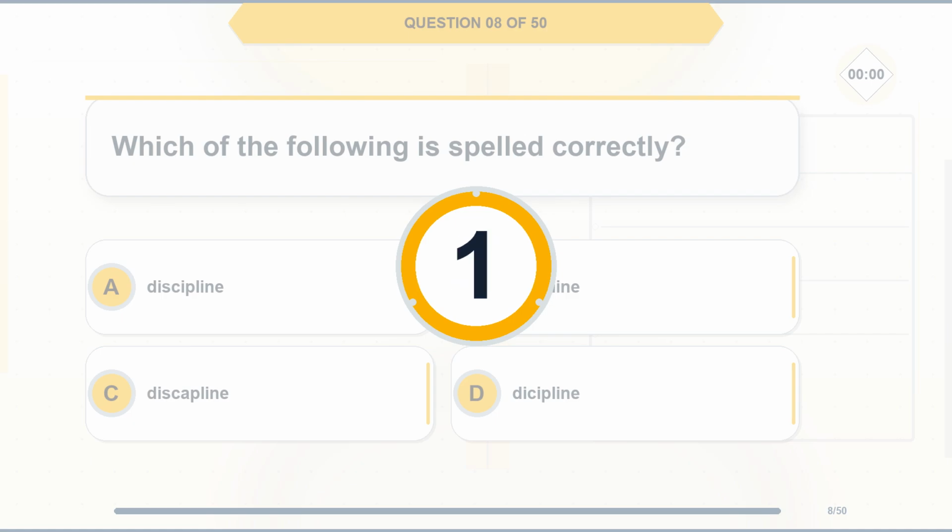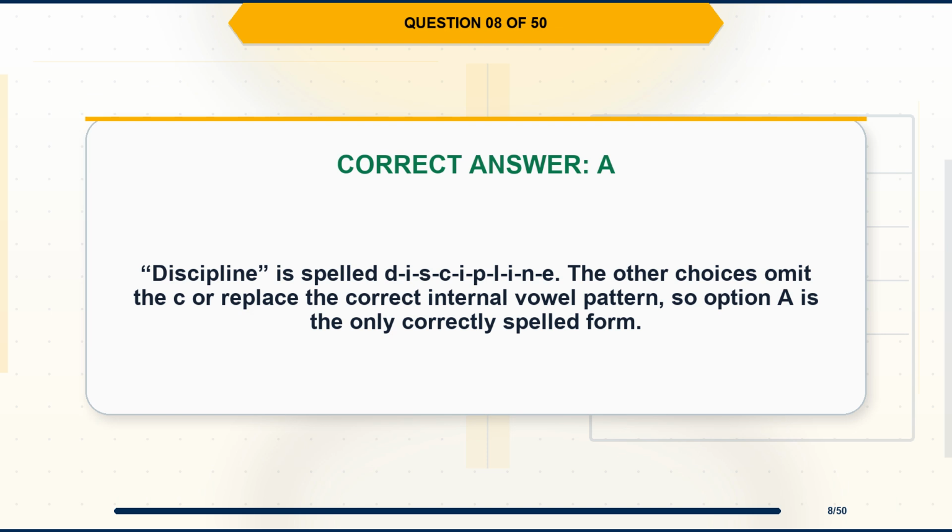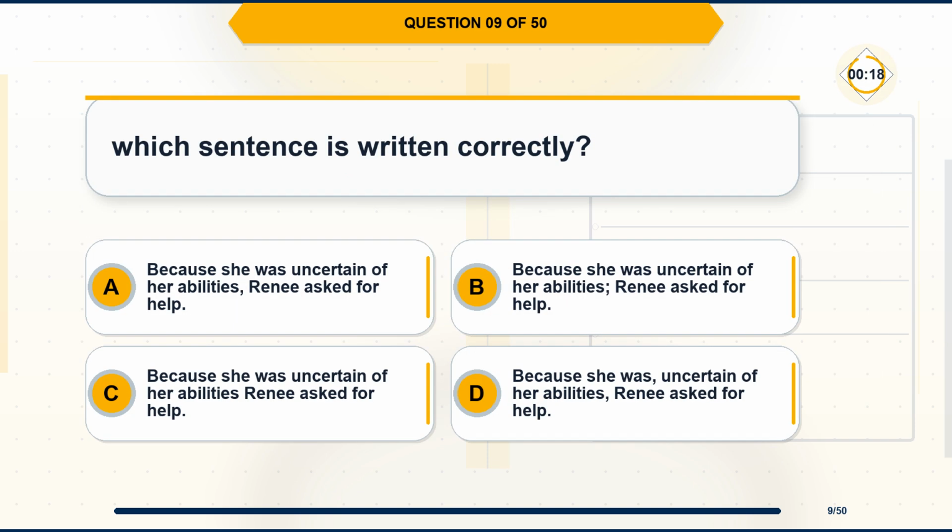The correct answer is option A. Discipline. Explanation. Discipline is spelled discipline. The other choices omit the C or replace the correct internal vowel pattern, so option A is the only correctly spelled form.